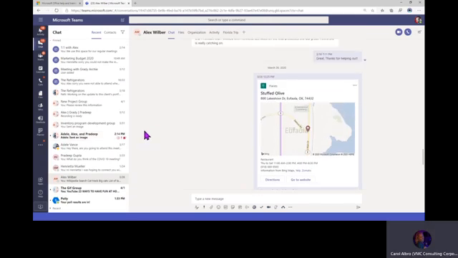So that's a one-on-one. Let's check out a group. So I'm going to create a group. Here's a scenario. We have a conversation here with Adele, Alex, and Pradeep, and they've been working on something. You can see they've had quite a bit of activity going on. You can see all the red